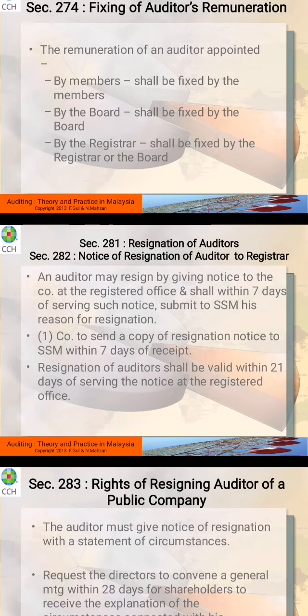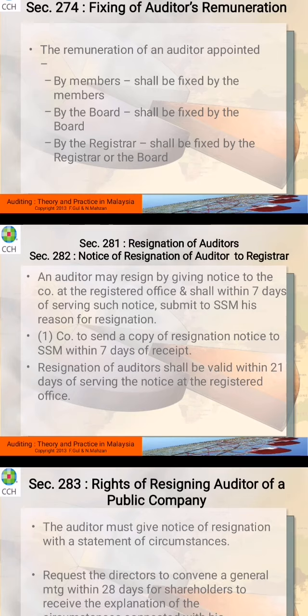So they must give notice, right, within 7 days, and then the auditor may resign. So I state here, a notice to the company at the registered office within 7 days of serving such notice, submit to the SSM his reason for resignation, right? So within 7 days, you can give the notice to the company that you would like to resign, and they have to forward it to the SSM.